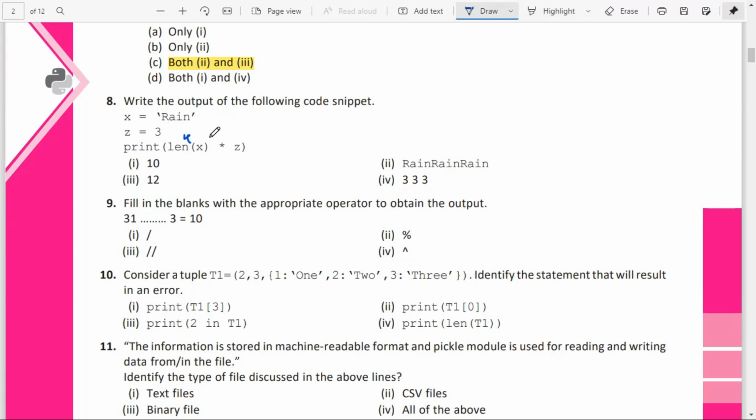4 into z value, which is 3. 4 into 3 is how much? 4 into 3 is 12. So what is the answer? 12 is the answer to this one.